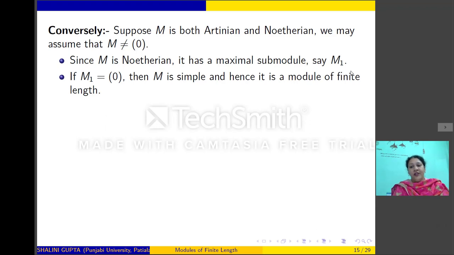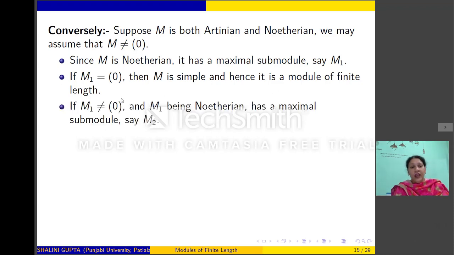Now there are two possibilities. Either M1 is 0 or M1 is non-zero. If M1 is 0, then M will be simple and hence it will be a module of finite length. If M1 is non-zero, then being a submodule of a Noetherian module, it will be Noetherian. So it will have a maximal submodule, say M2.